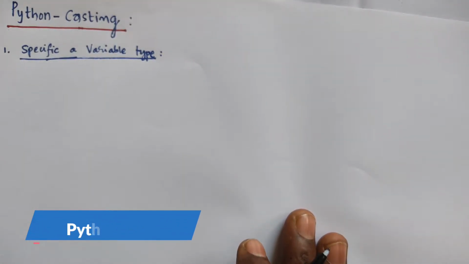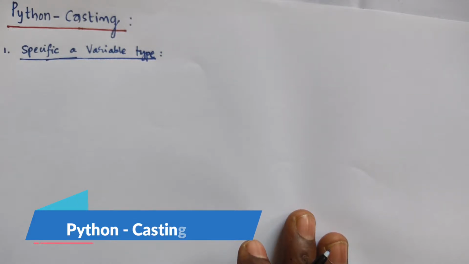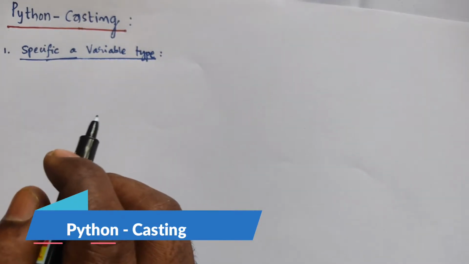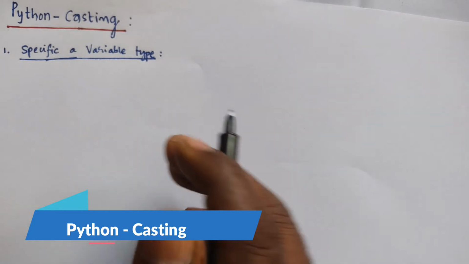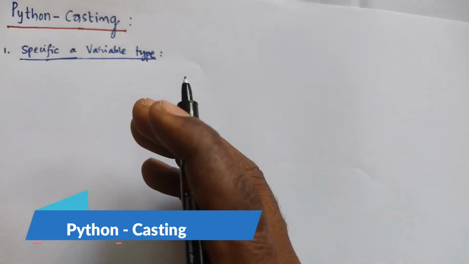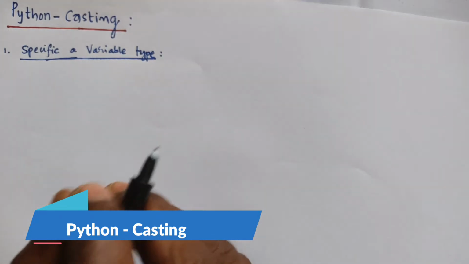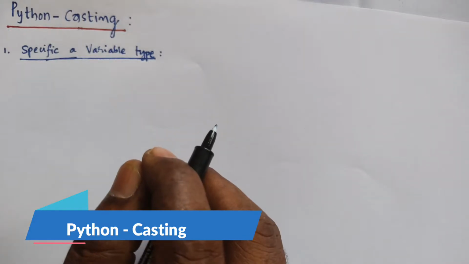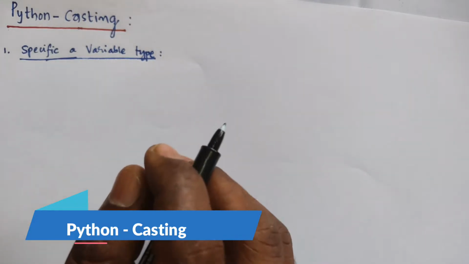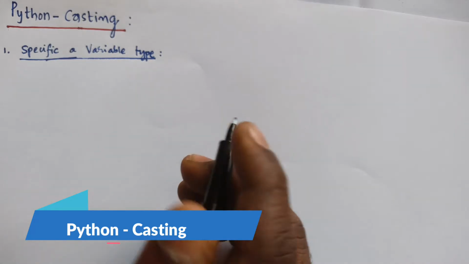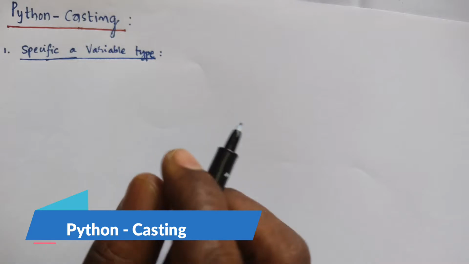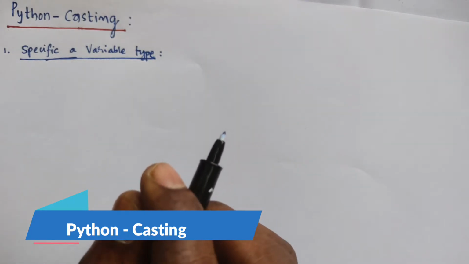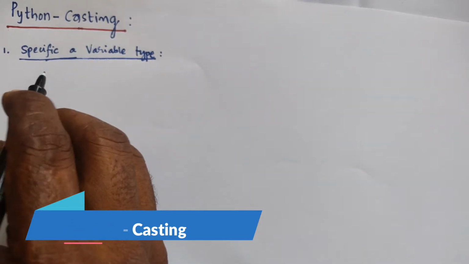Hi friends, now we are going to talk about Python casting. In Python casting, we have to specify a variable type, that is the main important thing. So, there may be times when you want to specify a type onto a variable, this can be done with casting. Python is an object-oriented language, and as such it uses classes to define data types including its primitive types.